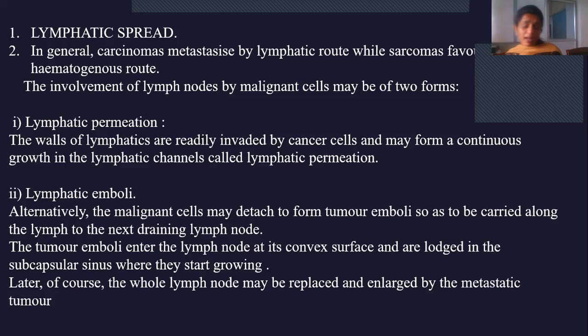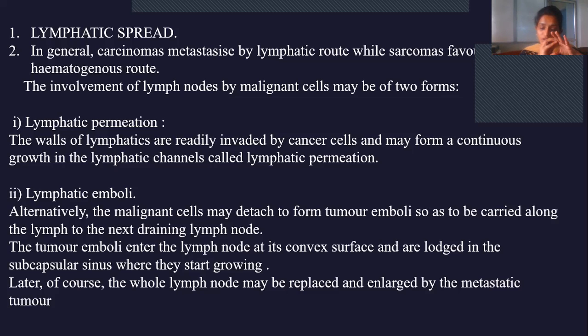And now lymphatic emboli. What do you mean by emboli? Embolism, thrombus. Maybe you have heard about these two terms. A thrombus is something which sticks to a vessel wall. If it gets dislodged from there and moves to another region, we call it an embolus. An embolus is nothing but any mass which was stuck to a particular part.